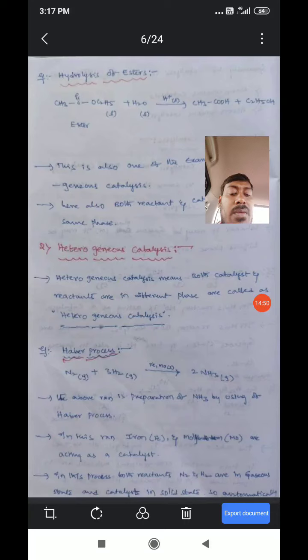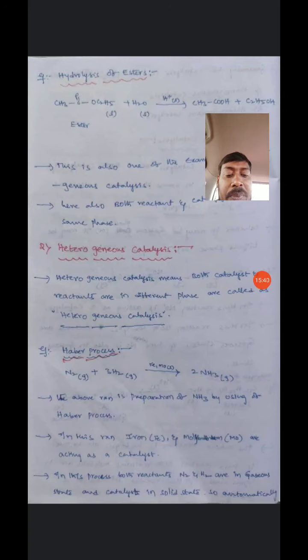Iron and molybdenum are both acting as a catalyst, and in this process both reactants, nitrogen and hydrogen, are in gaseous state, and the catalyst is in solid state.